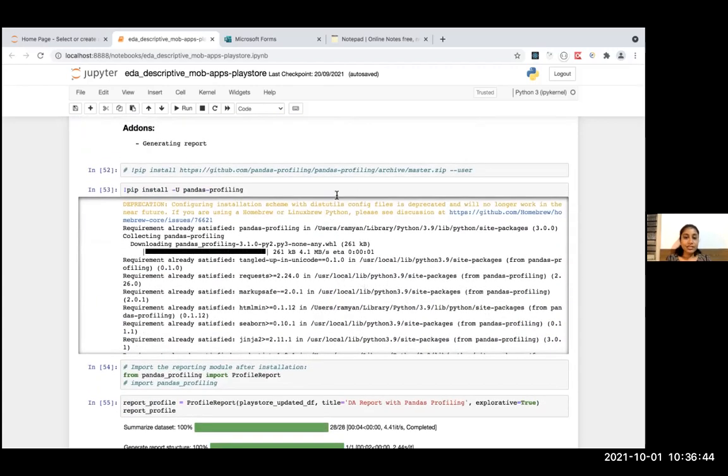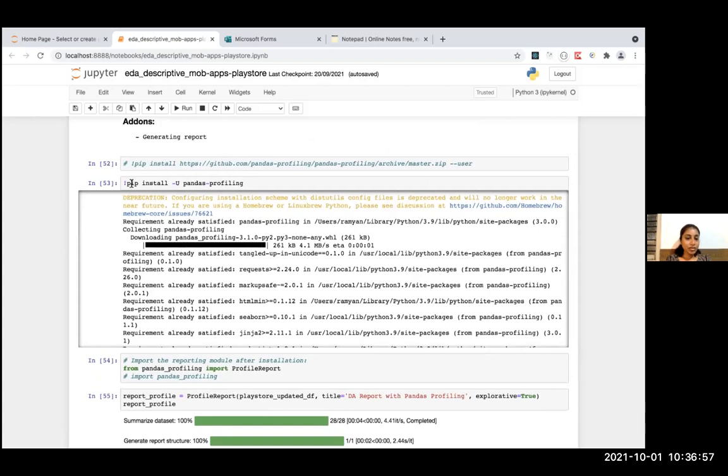And this is also very important in exploratory data analysis: generating a report, which requires the pandas profiling library. This is how you install it. I have used an exclamation mark statement to install the pandas profiling library using Jupyter Notebook. Otherwise, if you are using a terminal or command prompt, you don't have to give the exclamation mark.